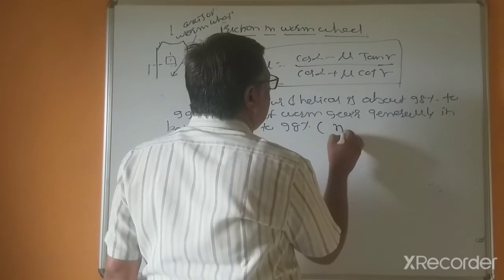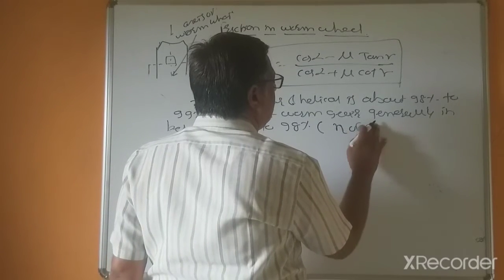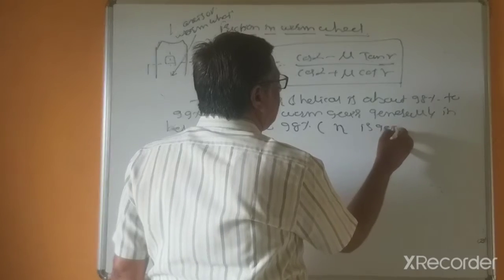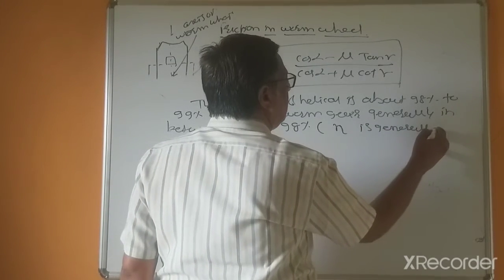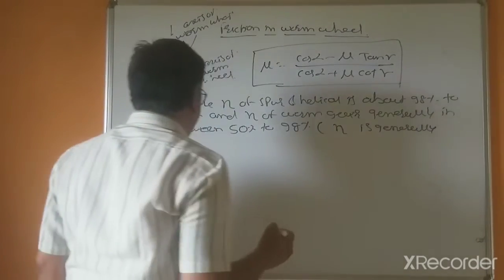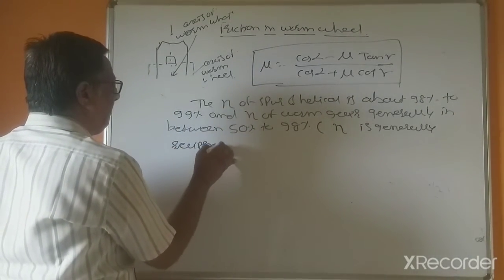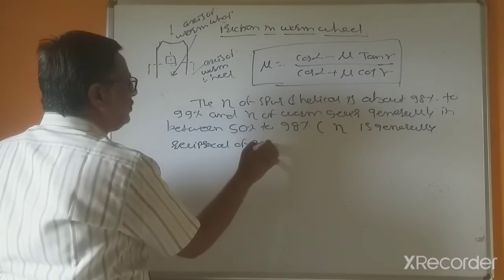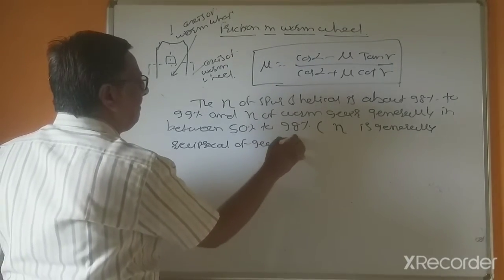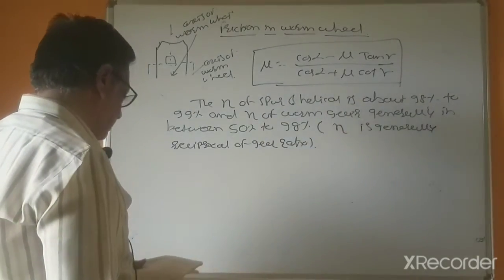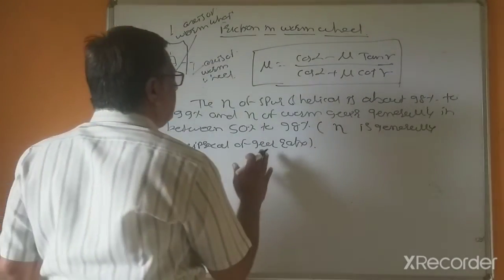Efficiency is generally a reciprocal of gear ratio, or speed ratio.